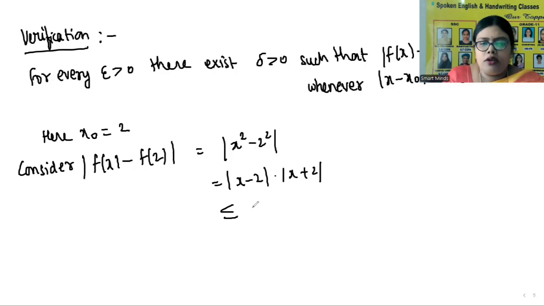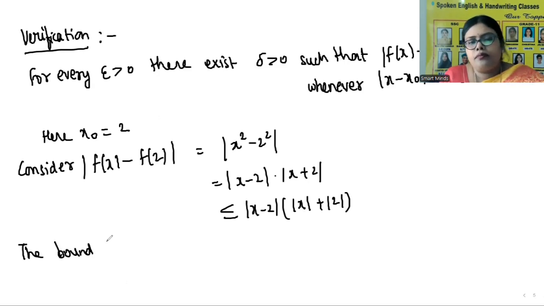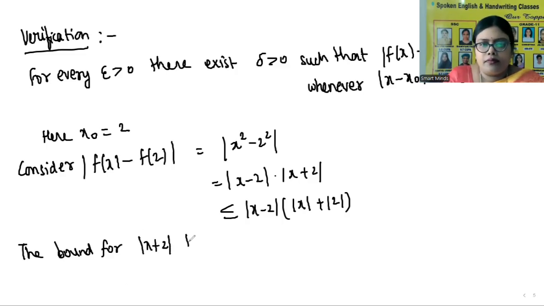This is less than or equal to mod x minus 2 into, now whenever we are separating the modulus, we need to put less than or equal to symbol. So mod x plus mod 2. So the bound for mod x plus 2 that does not depend on x.